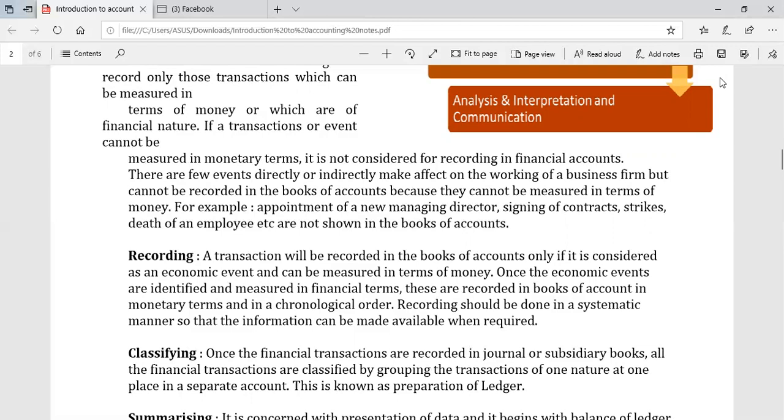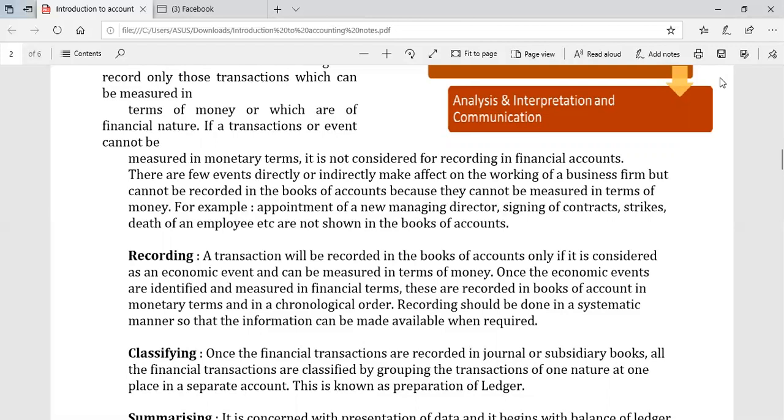For example, the appointment of a new managing director, signing of contracts, strikes, death of an employee, etc., are not shown in the books of account. Even though they affect our profitability, we cannot measure these activities in terms of money.